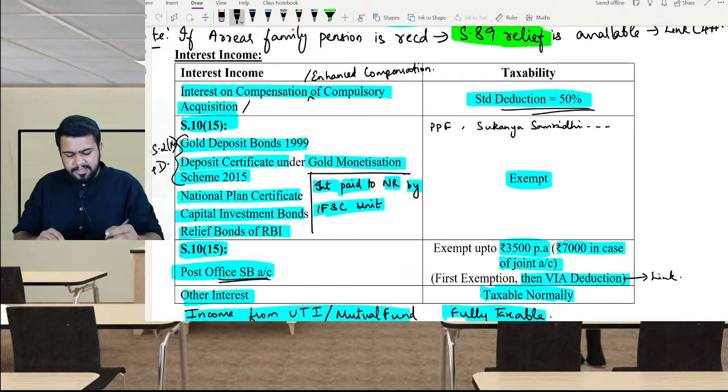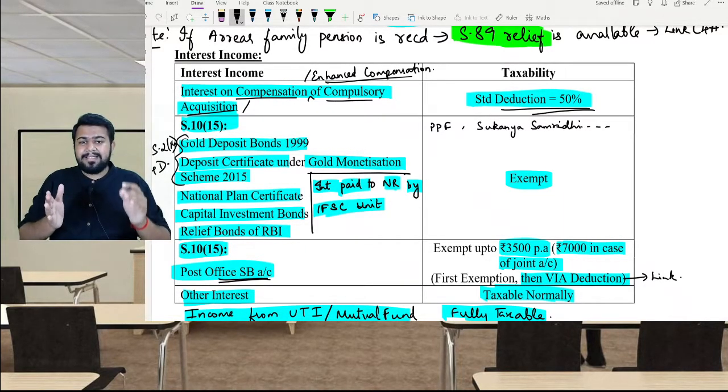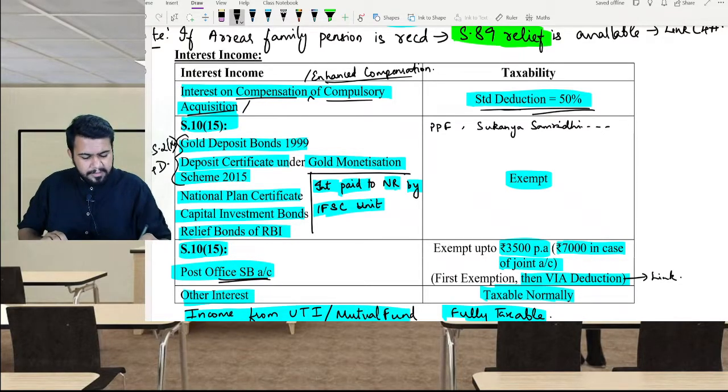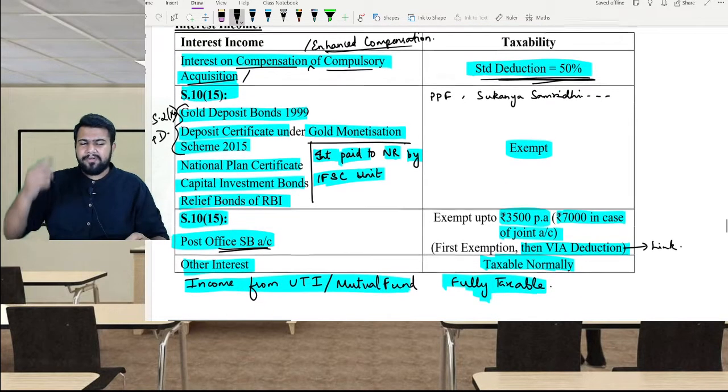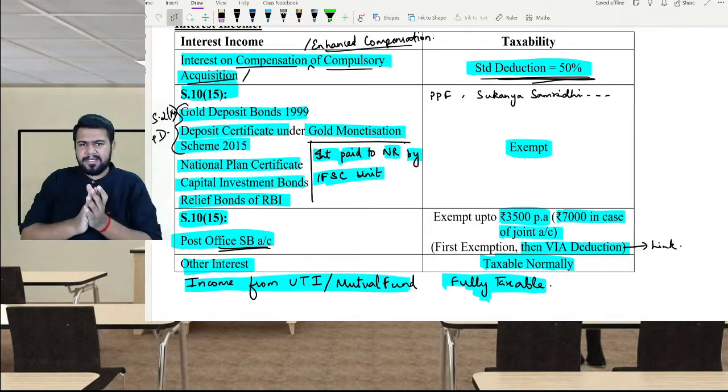However, if interest is received on compensation or enhanced compensation of compulsory acquisition, then a deduction of 50 percentage is available. So if 1 lakh rupees is received as the interest, then 50,000 rupees I can claim as deduction. The balance 50,000 is my income under IFOS.